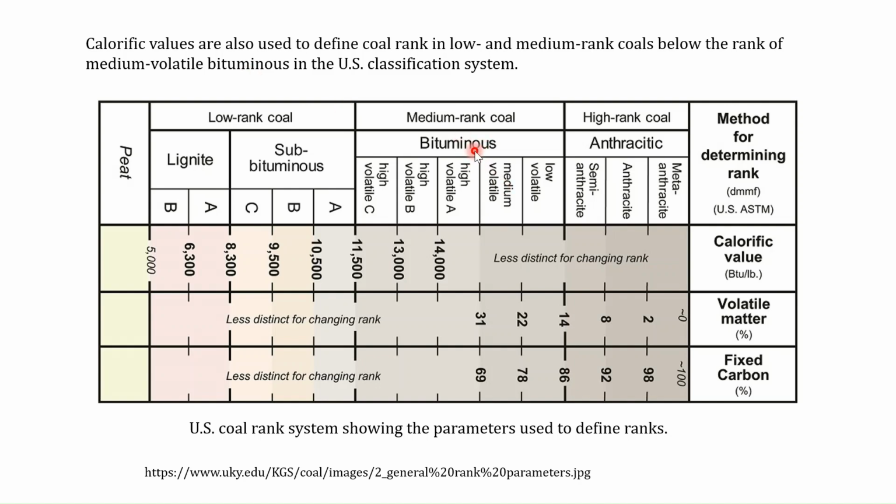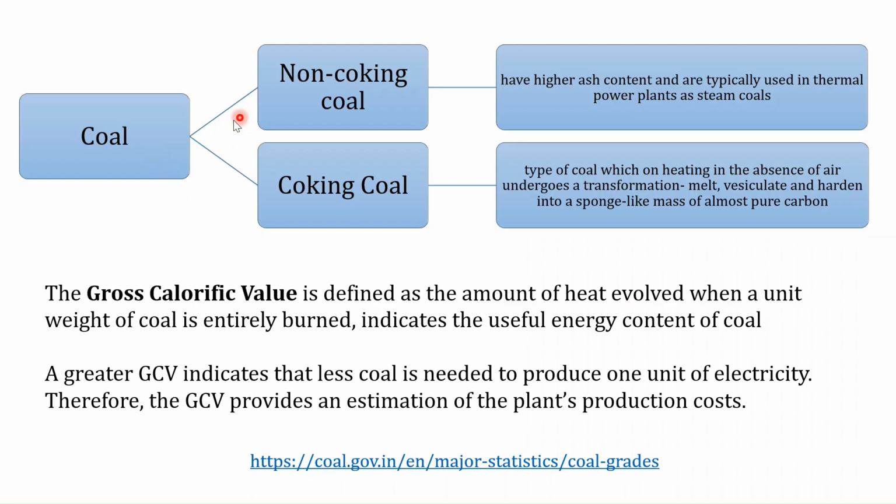So here we can see that this is the medium volatile bituminous coal. Below this, the calorific values are utilized to define the low rank and the medium rank coal. But after this, mainly the volatile matter and the fixed carbon in terms of percentage are utilized for ranking the coal.